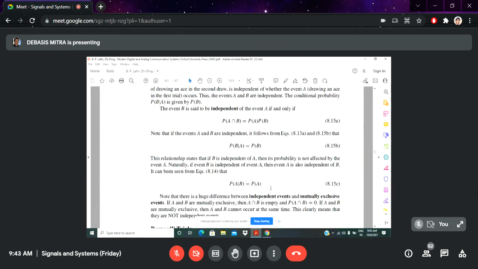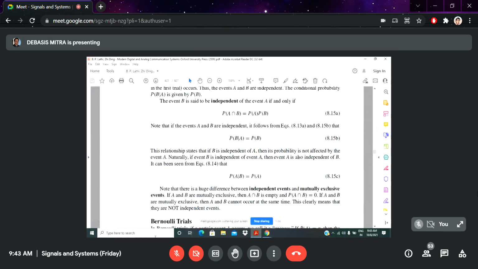So the basic idea: you see the slight difference between independent events and mutually exclusive events. If A and B are mutually exclusive, then the intersect is empty. That means the probability of A intersect B is zero. If A and B are mutually exclusive, then A and B cannot occur at the same time.